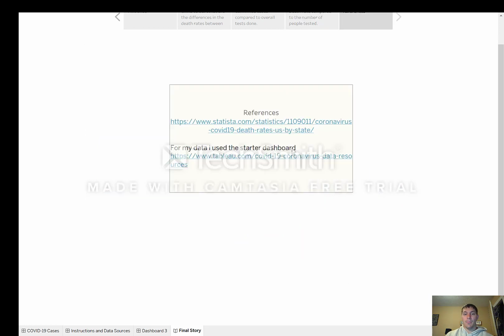And then I also got my data from the starter dashboard from Tableau.com, and I used some of their data that they had, and I brought it in to make my own graphs and charts. So I was able to better understand and look at the data points and analyze the different death rates and the percentages of people who are dying across the country and across the world compared to China.